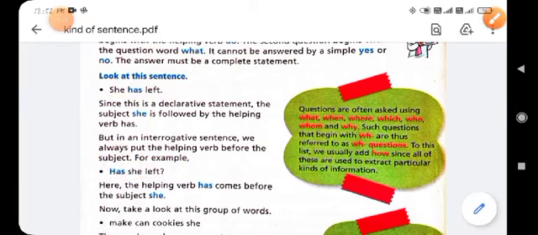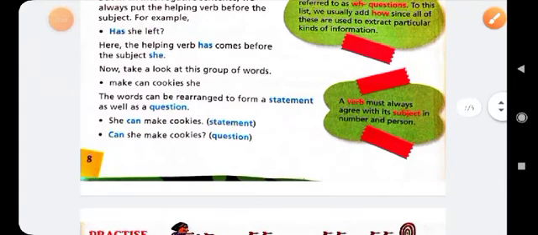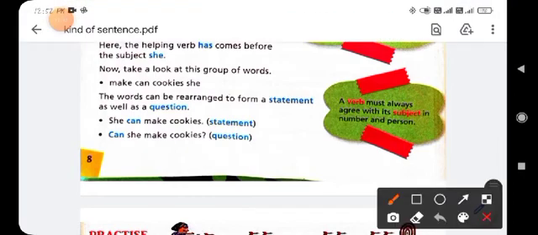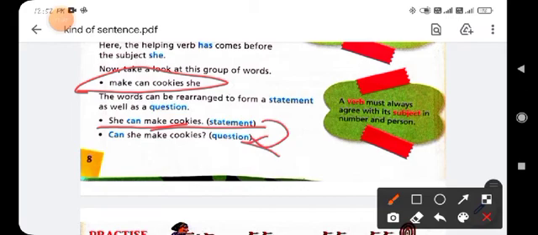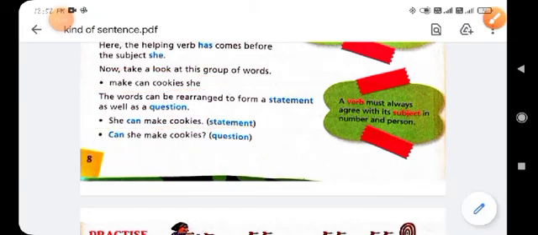Then you arrange the sentence in proper word order, like "make can cookies she", which is a scrambled word order. You will unscramble and rearrange the words. She can make cookies, it is an assertive sentence, and you change it by using the helping verb "can" in the beginning of the sentence and putting the question mark at the end.